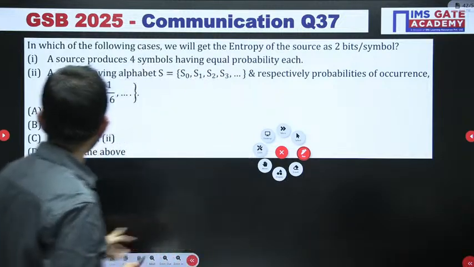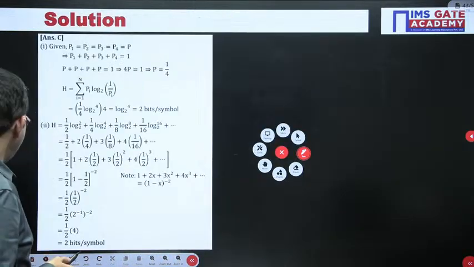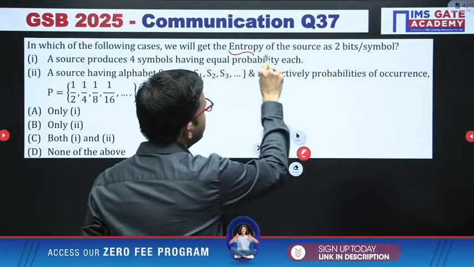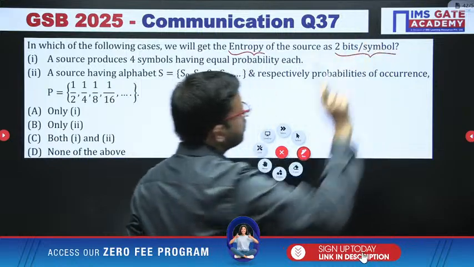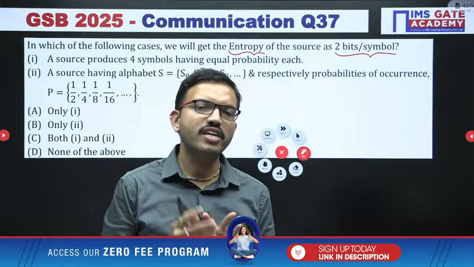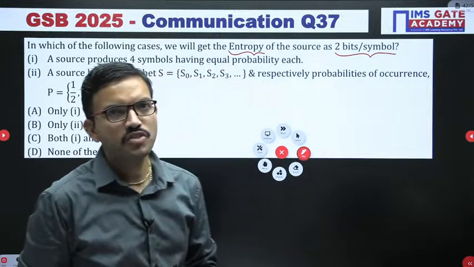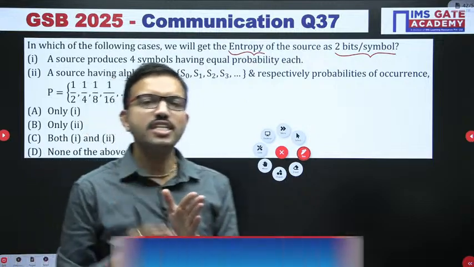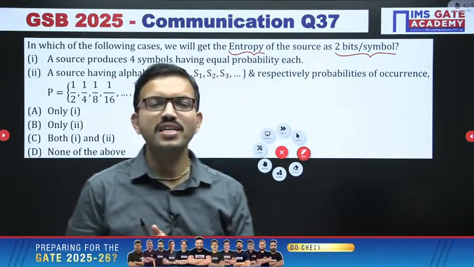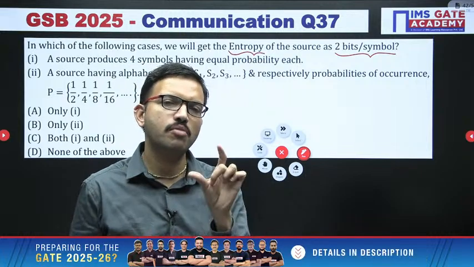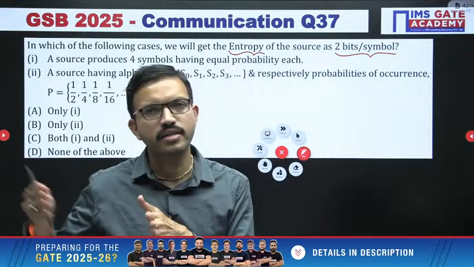Okay. So here the question is very simple. Regarding entropy, you should get 2 bits per symbol. Entropy means on an average, for every symbol, how many bits we are representing. The formula is very simple: the probability multiplied by log 1 by probability, because log 1 by probability is the information, and probability is how likely that symbol is to occur. Like that you have to add for every symbol.